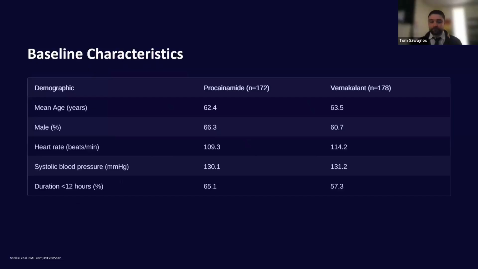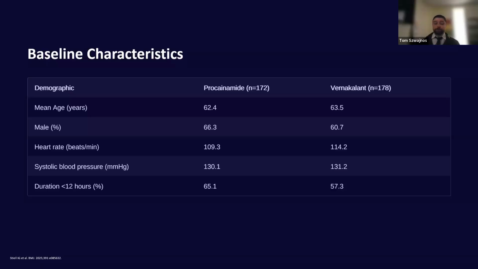Looking at our baseline characteristics, I think overall they're pretty evenly split between the Procainamide and the Vernakalant group. When we look at our mean age and our percentage of males, we're looking at the low 60-year-old range, and then about 2/3 being male. Again, that makes sense given that our general population of AFib is going to be male, and they're going to be older, in the 60-year or older range typically.